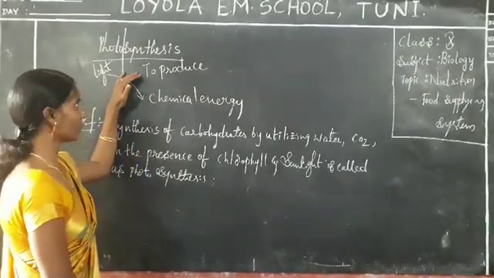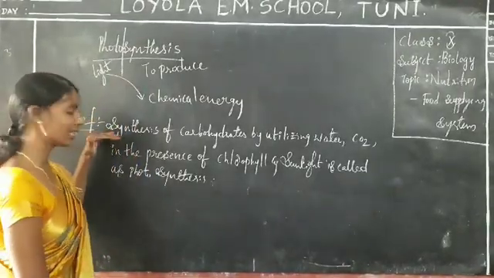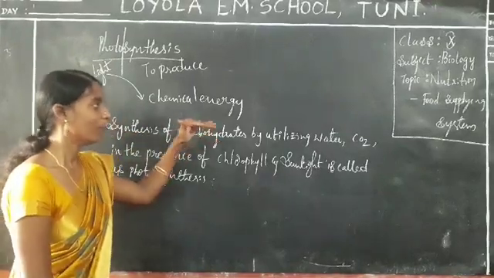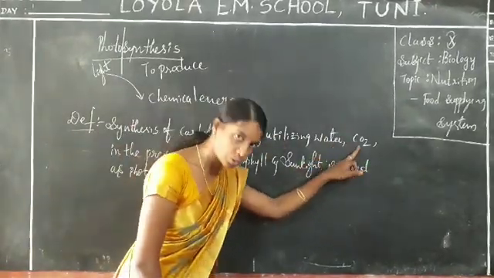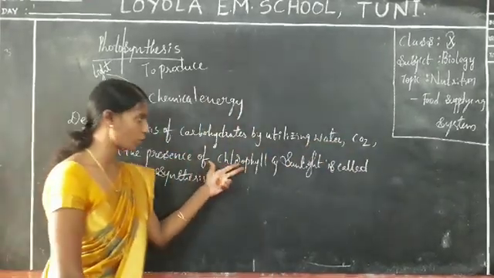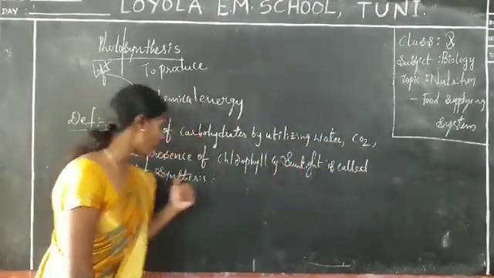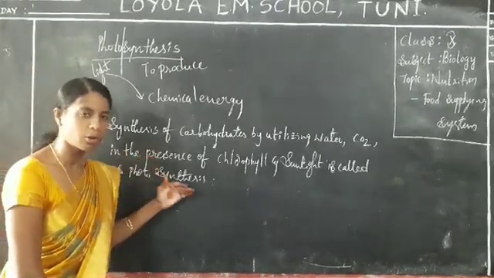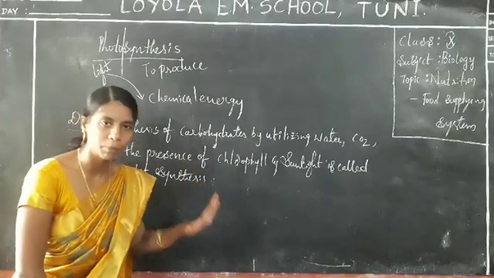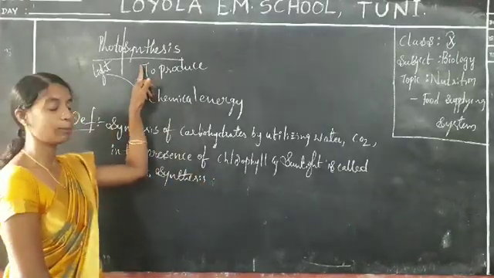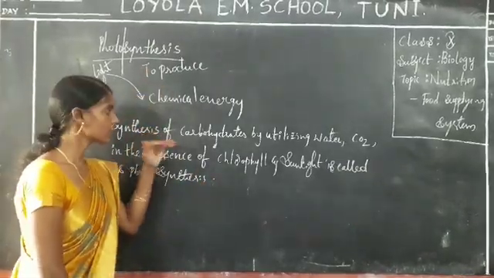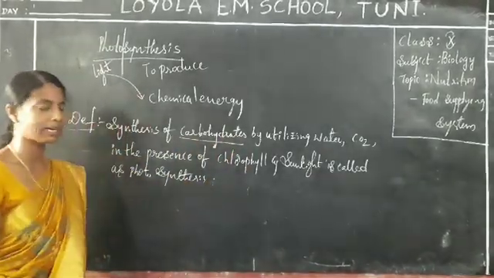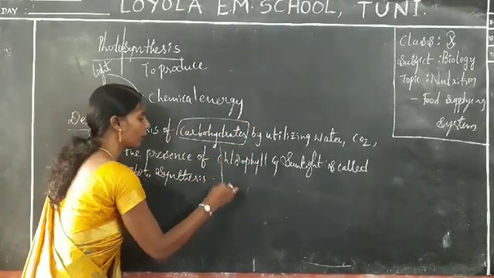Let us go to the topic of photosynthesis. What is the definition of photosynthesis? Synthesis of carbohydrates by utilizing water and CO2 in the presence of chlorophyll and sunlight is called photosynthesis. I already told you plants are the main organisms that prepare their own food material with the help of photosynthesis. Let us go to the topic of carbohydrates. How can they prepare their own food materials? Carbohydrates is nothing but glucose.